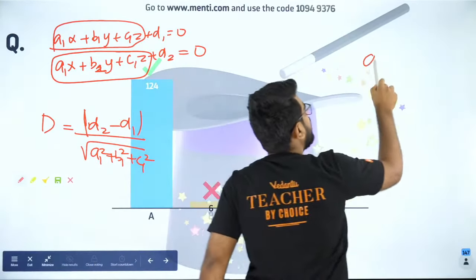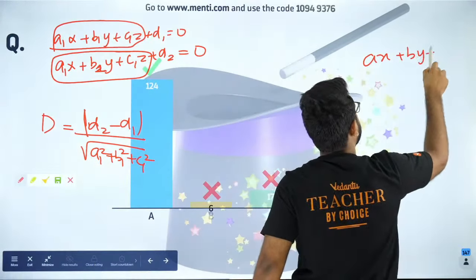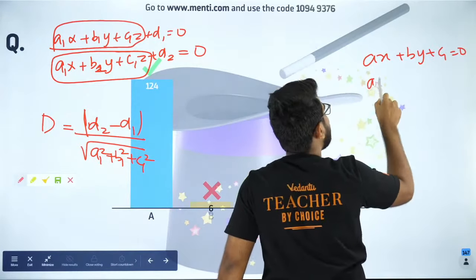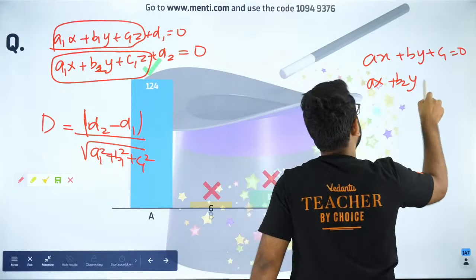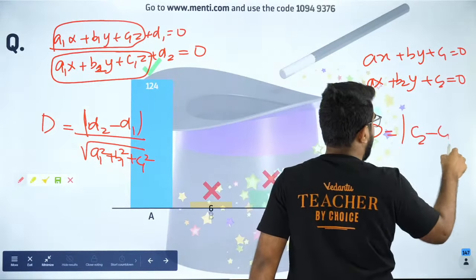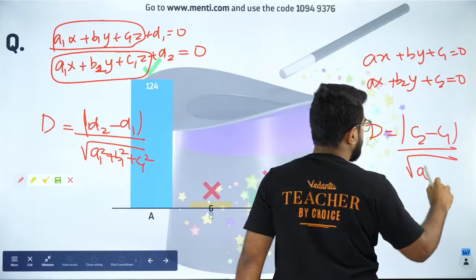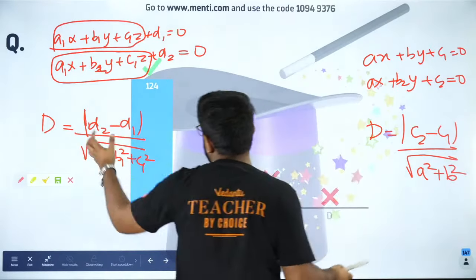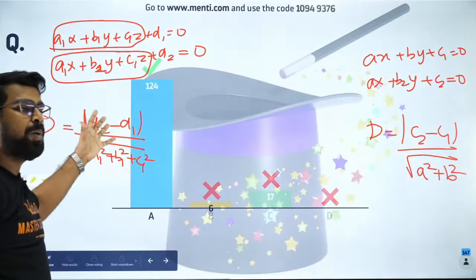In straight lines, if you have Ax plus By plus C1 is equal to 0, and if you have Ax plus By plus C2 is equal to 0, then your distance between the straight lines is given by modulus of C2 minus C1 divided by root of A square plus B square. So that is the formula in straight lines. This is the formula in 3D for planes. I hope you guys got it.